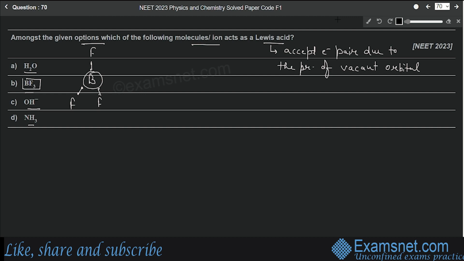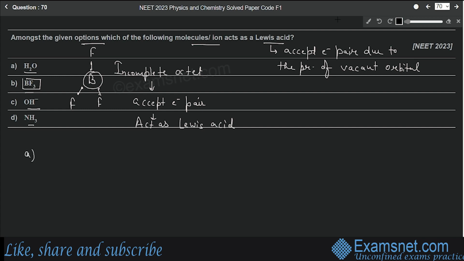So it has an incomplete octet, and due to that it will try to complete the octet by accepting electron pairs. Therefore it will act as a Lewis acid. Now let's check why the other options are not correct.